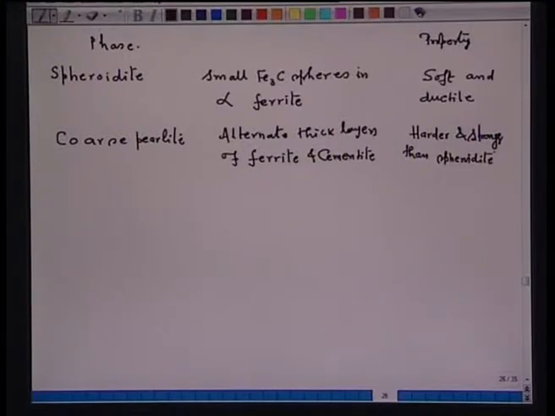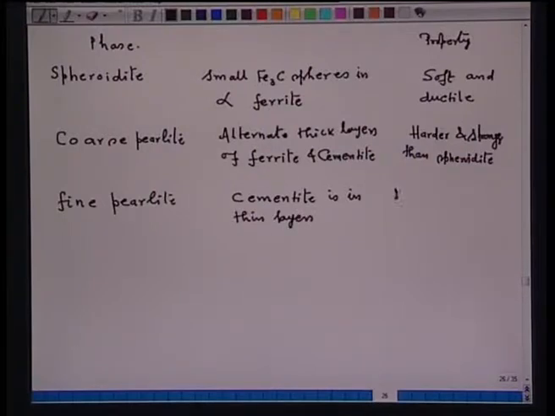I can further change the morphology. Say I can get fine perlite. Now, in fine perlite, alternate thin layers of ferrite and cementite. That means cementite is in thin layers in ferrite.